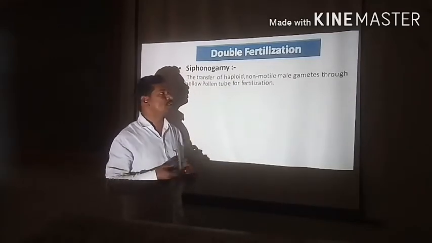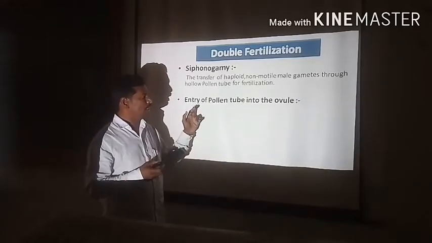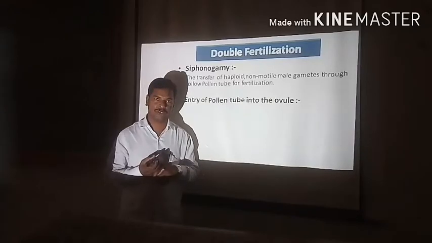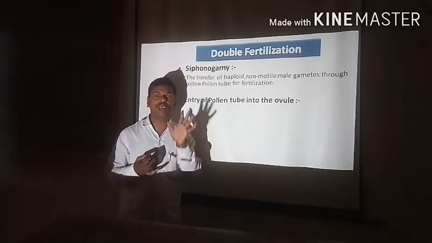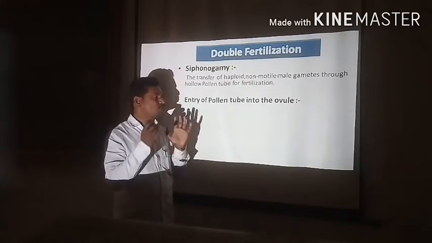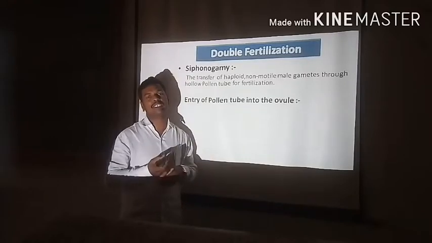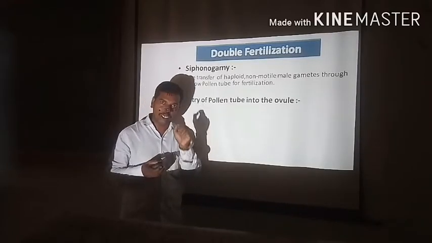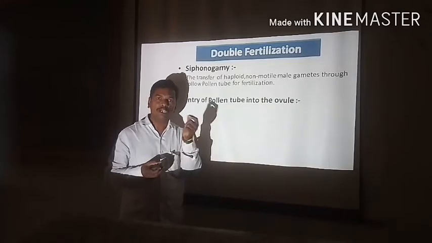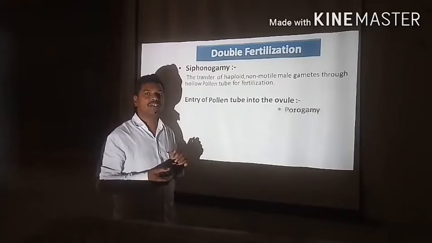Then we discuss the next part. What is the next part? How exactly the pollen tube enters the ovule for the fertilization process. This is a very important thing concerning double fertilization. The entry of pollen tube within the ovule takes place with the help of three ways. Which are these three ways?